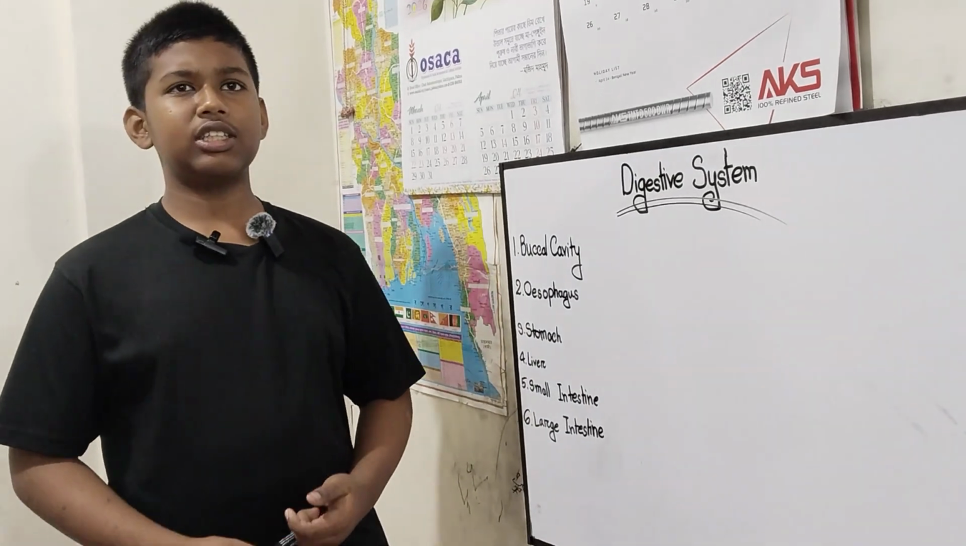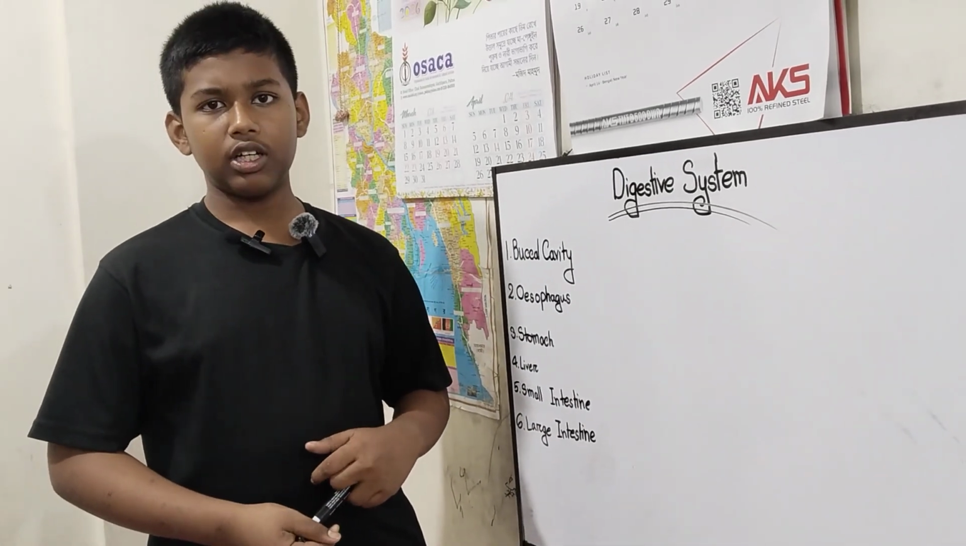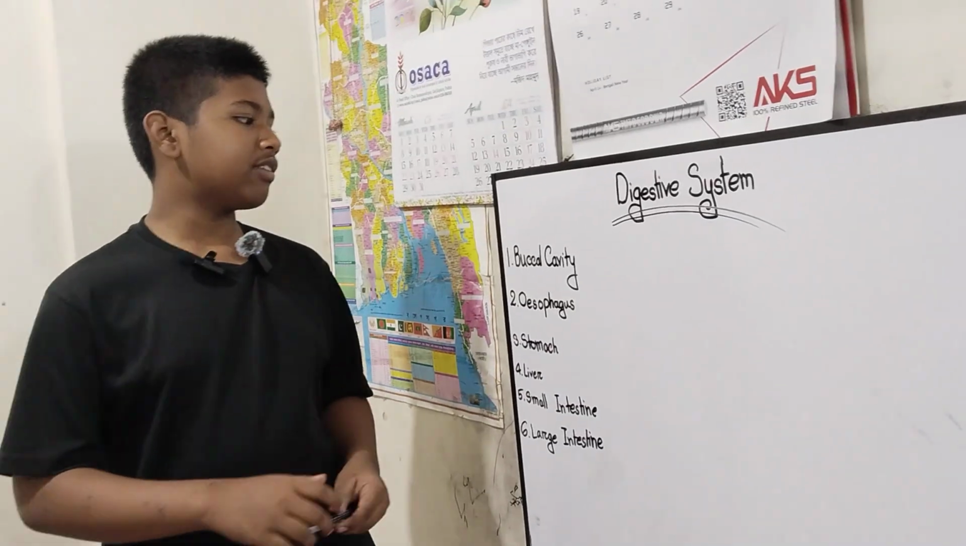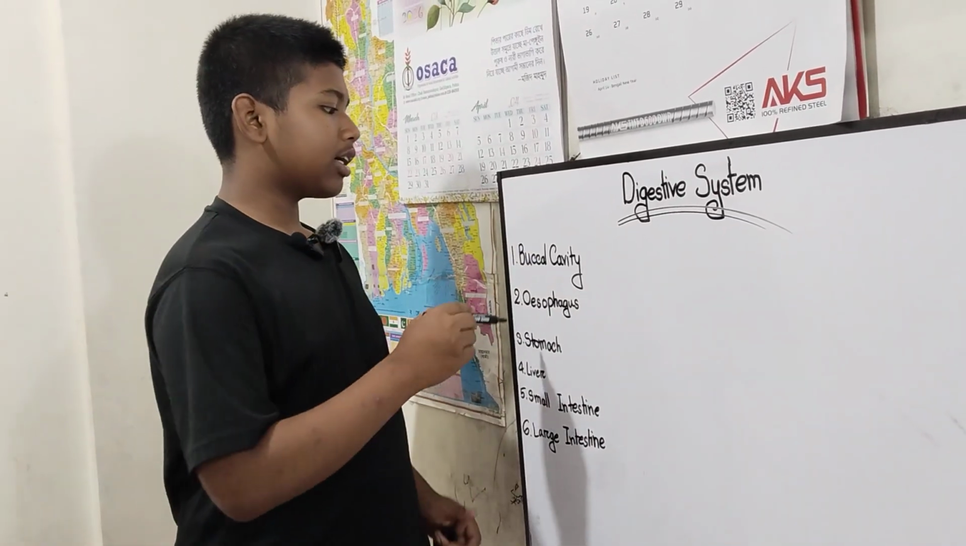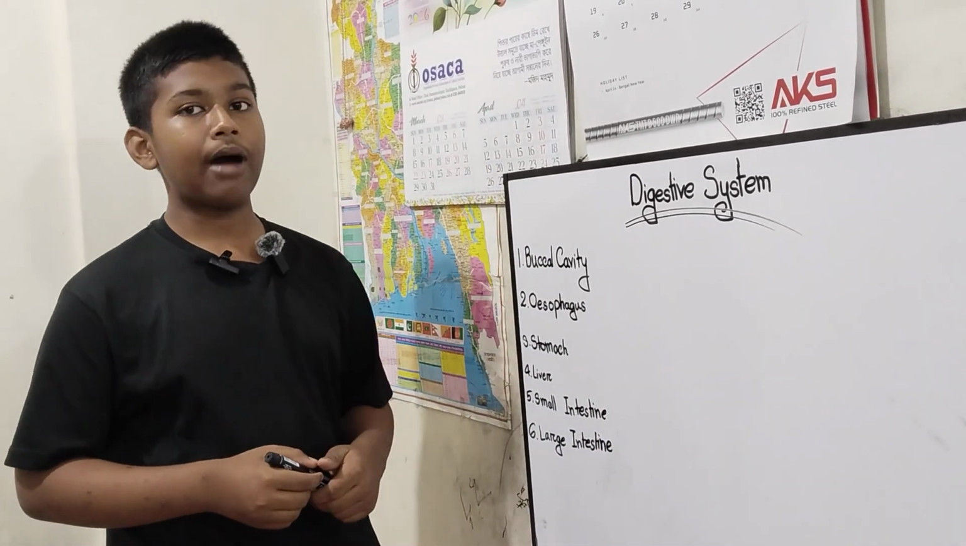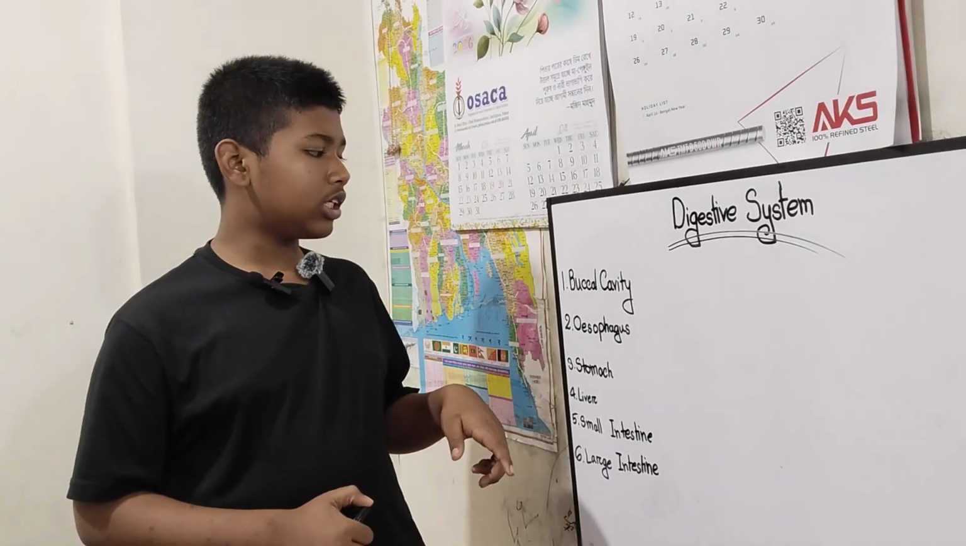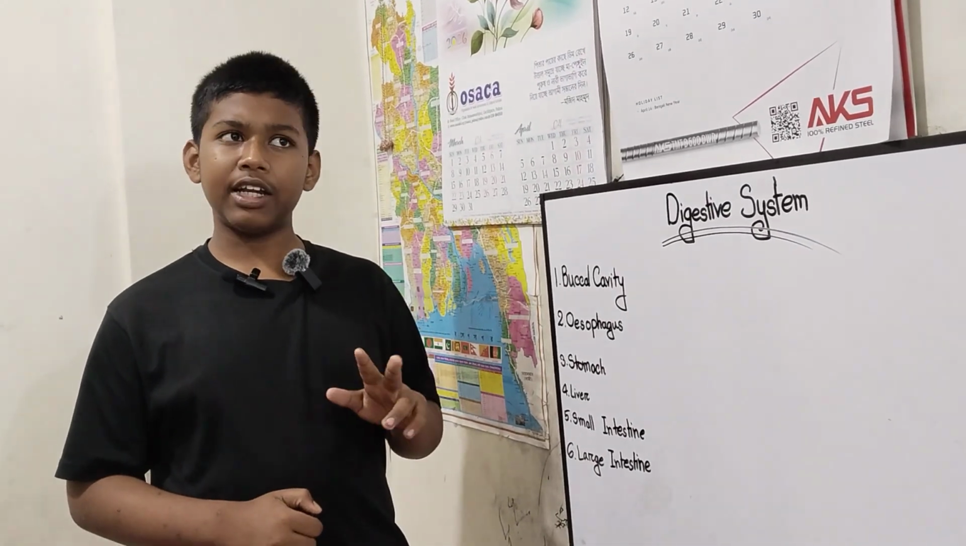But how do these nutrient-rich foods become simple nutrients? So we're going to talk about it. First, we have the buccal cavity. What is the buccal cavity? We call it the mouth. So when we look at the mouth, we have various types of things.